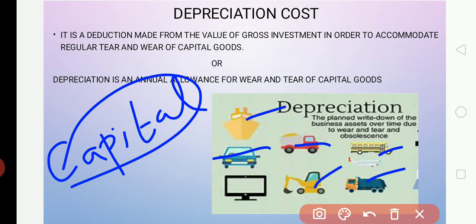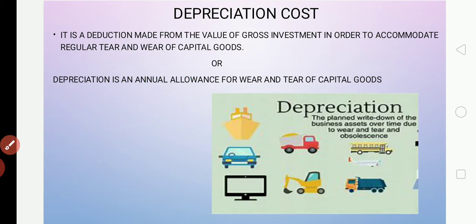But all the capital goods produced in a year cannot be considered an addition to the existing stock of capital goods. This is because some of it goes for replacement. Here depreciation applies to capital goods. Now, we have a car.